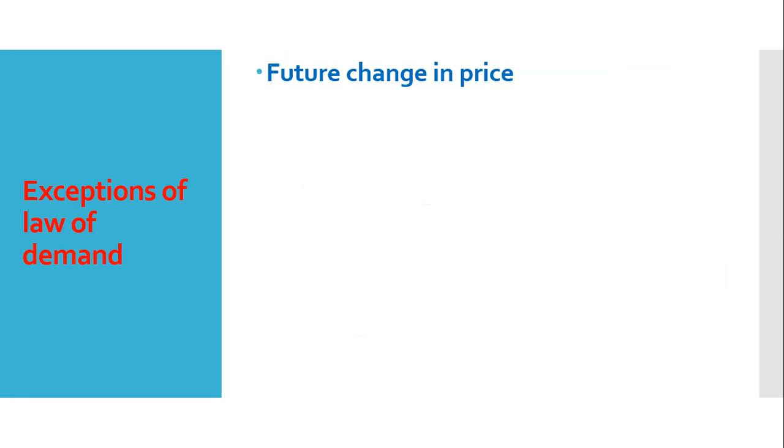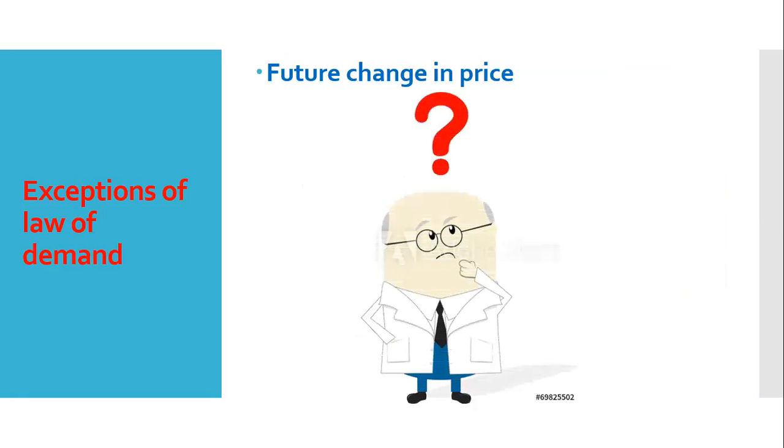Next point is future change in price. So when people anticipate that in future the price of the product will increase, in that case, though the price is higher, people will buy more because they fear that in future the price of the product will increase more, though at present the existing price is also high. So at higher price also people will buy more because they think that in future price will increase more.